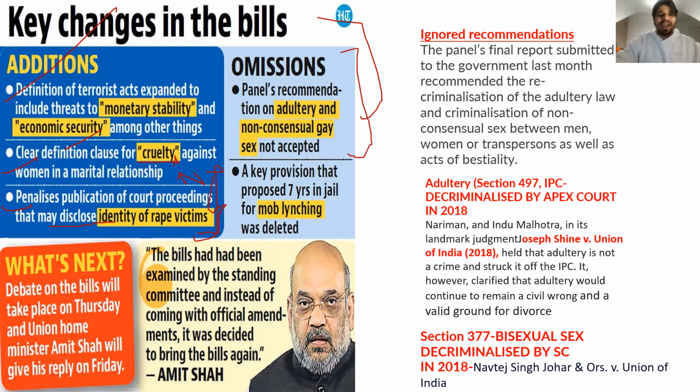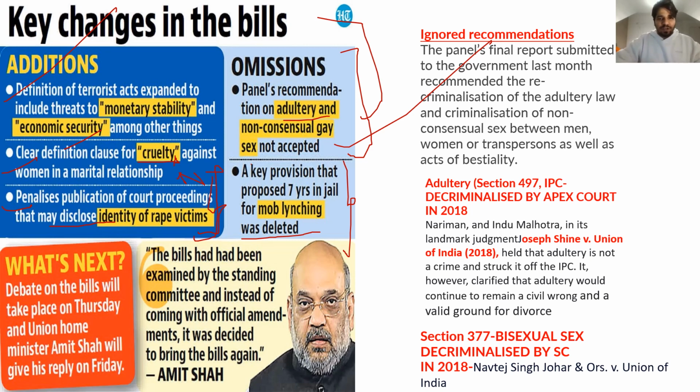Now, what are the omissions? Final recommendation on adultery, as I said earlier, and non-consensual gay sex not accepted. Yeah, this is it. A key provision that proposed 7 years in jail for mob lynching was deleted.